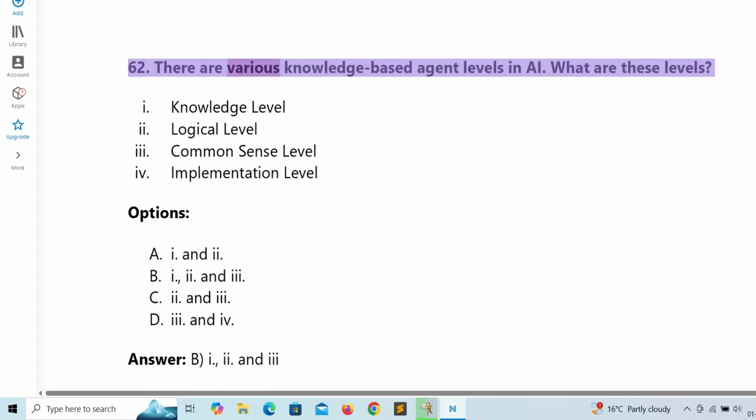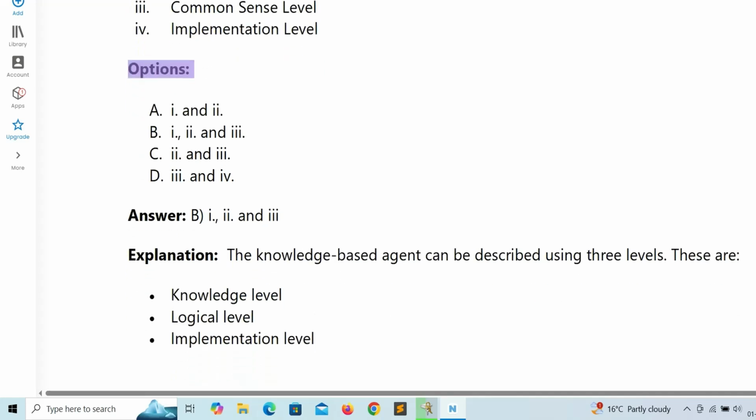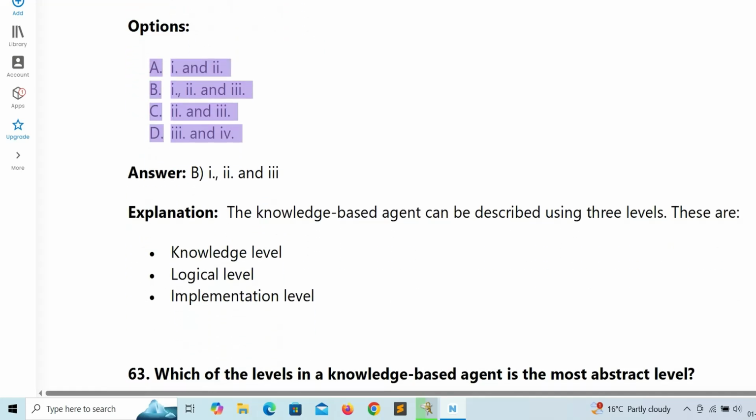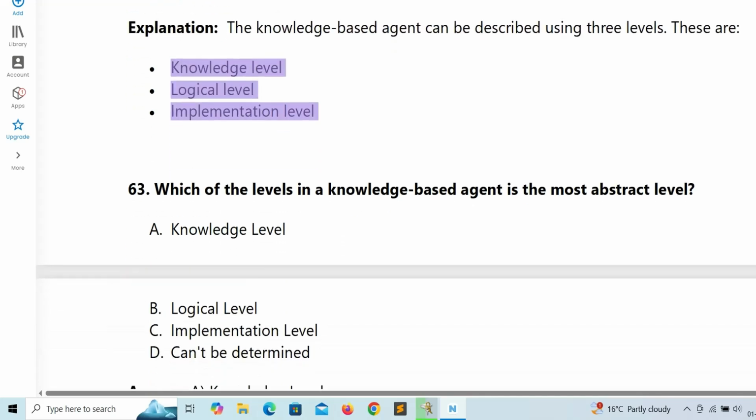62. There are various knowledge-based agent levels in AI. What are these levels? 1. Knowledge level. 2. Logical level. 3. Common sense level. 4. Implementation level. Options: A. 1 and 2. B. 1, 2 and 3. C. 2 and 3. D. 3 and 4. Answer: B. 1, 2 and 4. Explanation: The knowledge-based agent can be described using 3 levels. These are knowledge level, logical level, implementation level.